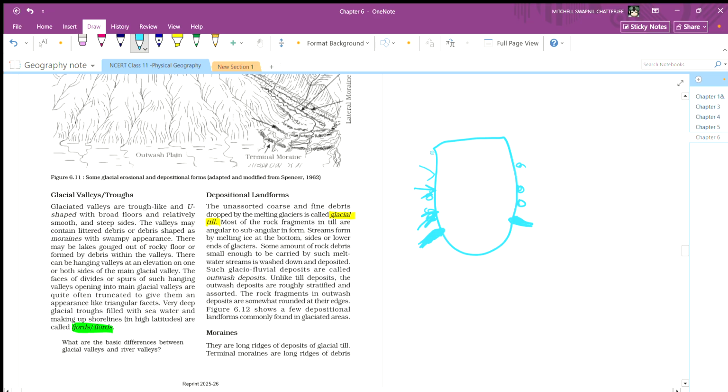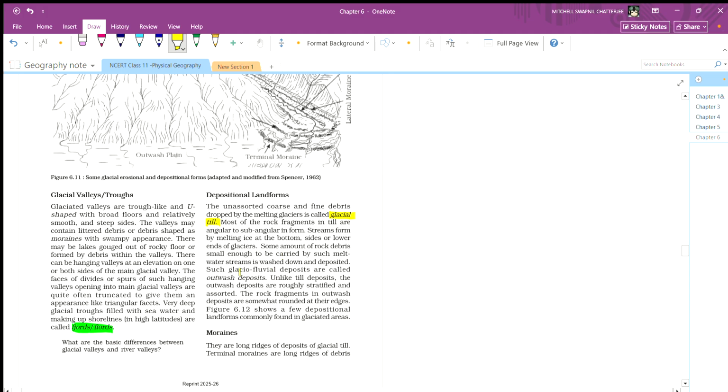Also due to friction, it will lose some ice from the glacier, and that ice will be converted into streams, like melting ice. It will be both at the bottom and at the sides of the glacier. The rock debris small enough to be carried by the melting stream is washed down and deposited.